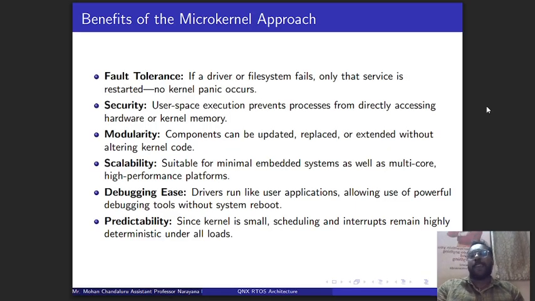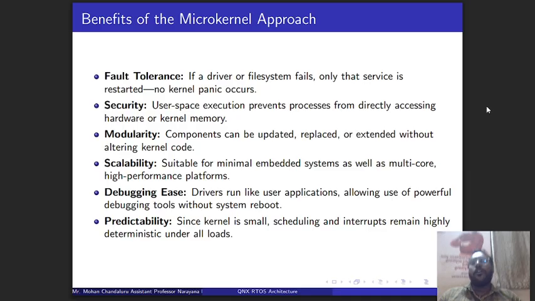And here are the same benefits of the microkernel that we have discussed as of now. One is fault tolerance. The security policy is also high, because whenever a user wants to access things, we provide credentials: user level, admin level, next server level, so all those securities will be included.